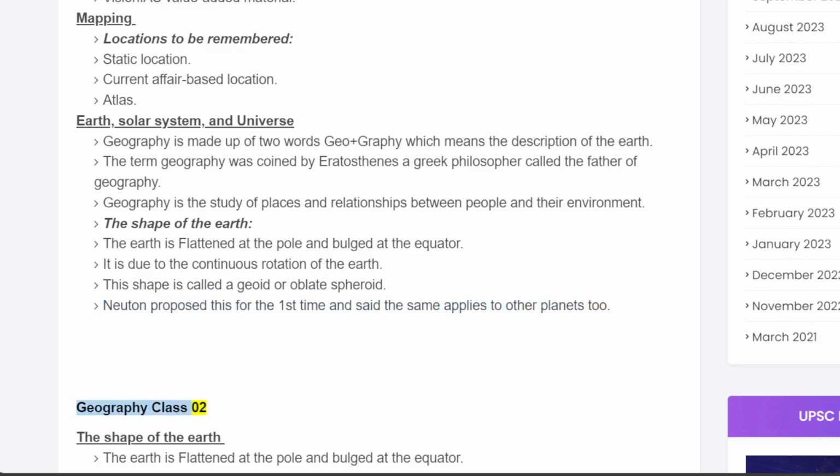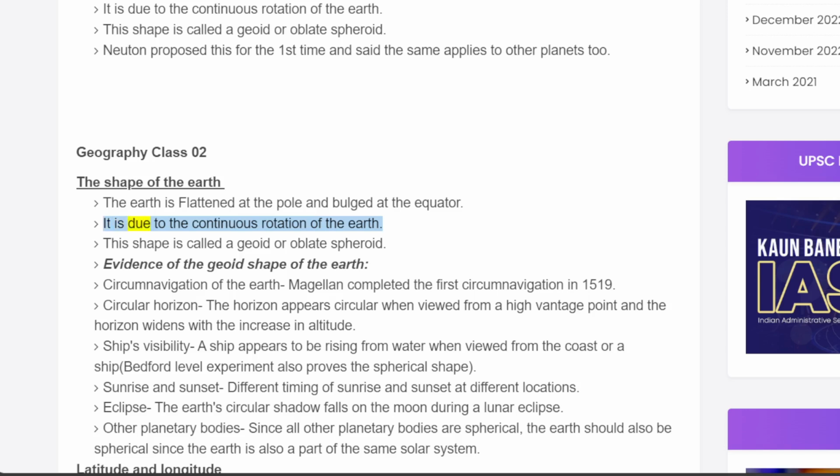Geography Class 02. The shape of the Earth. The Earth is flattened at the pole and bulged at the equator. It is due to the continuous rotation of the Earth. This shape is called a geoid or oblate spheroid.